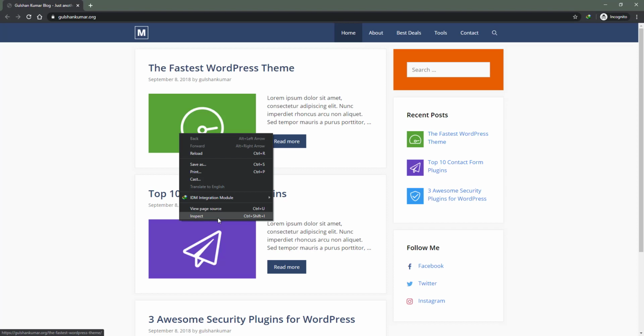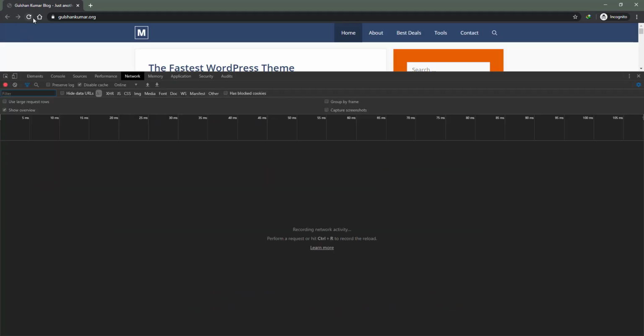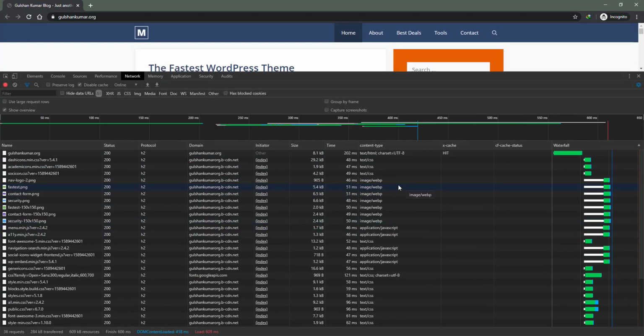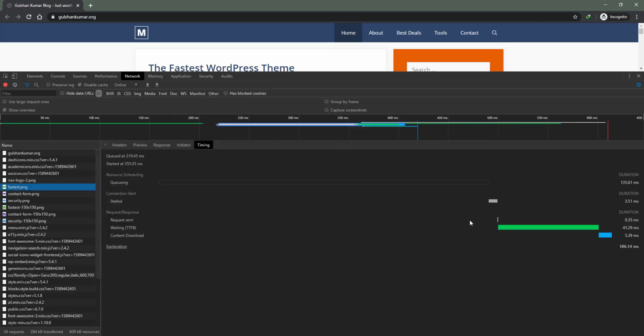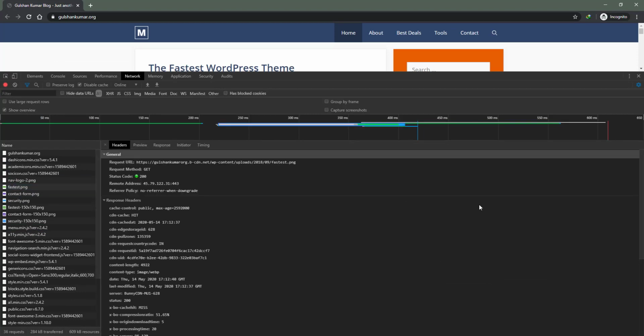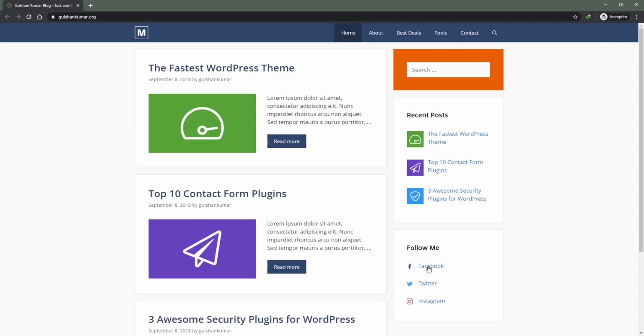Plugins. Okay, now I am going to test whether WebP is working or not. Yes, in one click WebP is working, so everything is fine there. I have no issues with it.